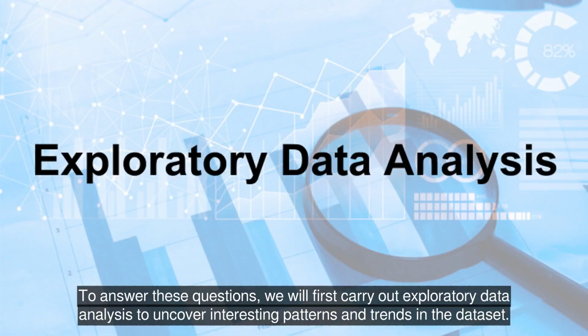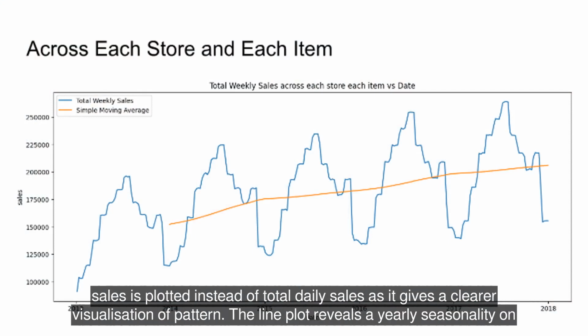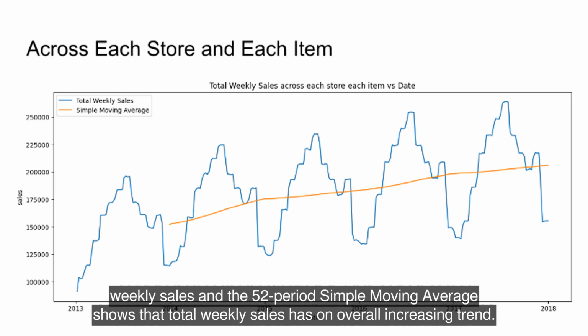To answer these questions, we will first carry out exploratory data analysis to uncover interesting patterns and trends in the dataset. Over here, we have a line plot which shows the aggregated weekly sales across all stores and all items between 2013 and 2018. Total weekly sales is plotted instead of total daily sales as it gives a clearer visualization of pattern. The line plot reveals a yearly seasonality on weekly sales, and the 52-period simple moving average shows that total weekly sales has an overall increasing trend.